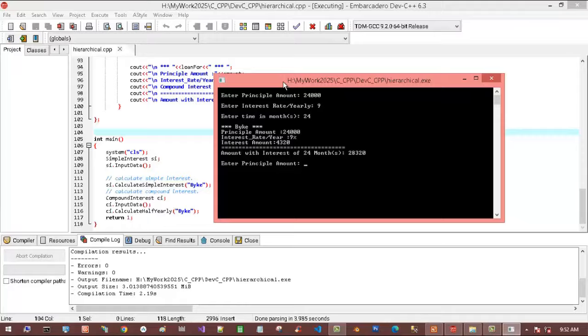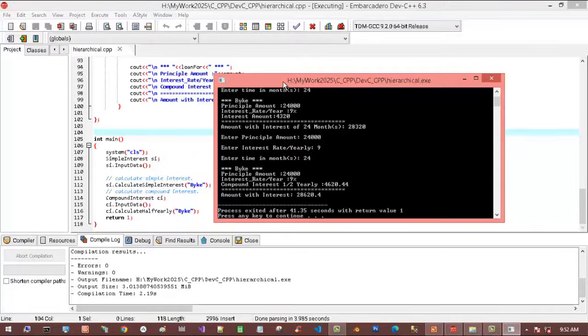So this is the output of this class, and again we calculate the compound interest. I am using the same principal amount 24,000, rate 9%, and time in months 24 months. So this is the compound interest value. Okay, so this is for the demo.